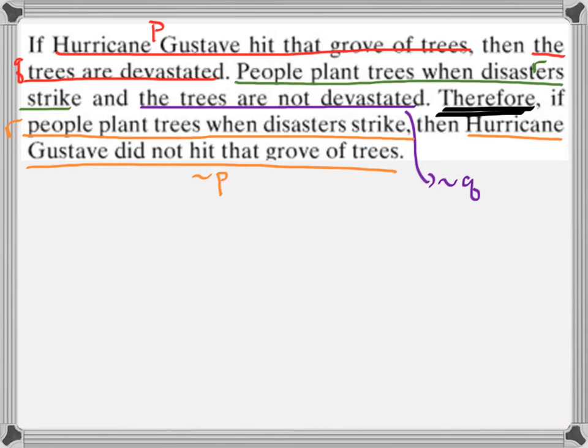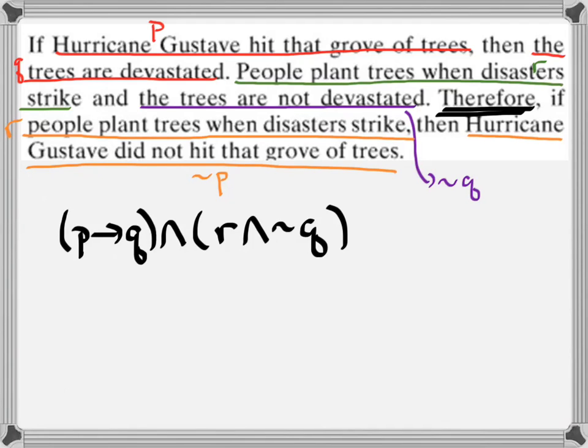So what you see here is that this whole argument is really comprised of 3 different statements, as well as their negations. One statement is Hurricane Gustav hit the grove of trees. Another statement is the trees are devastated. And the next statement is people plant trees when disasters strike. So now we want to turn this all into one big statement. Well, the red sentence is P implies Q.